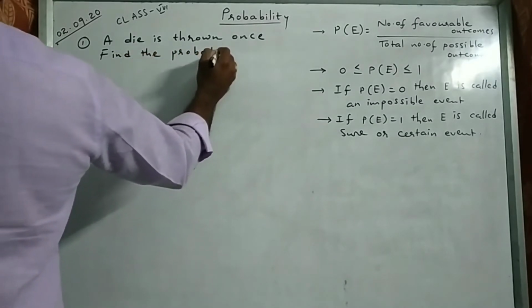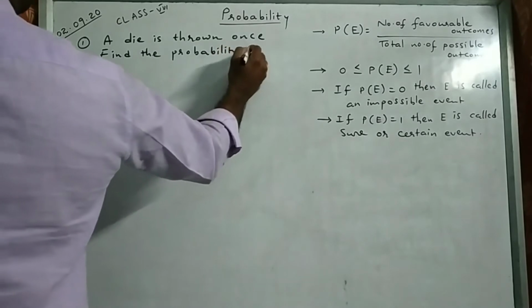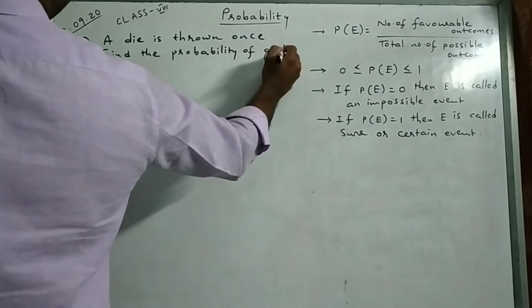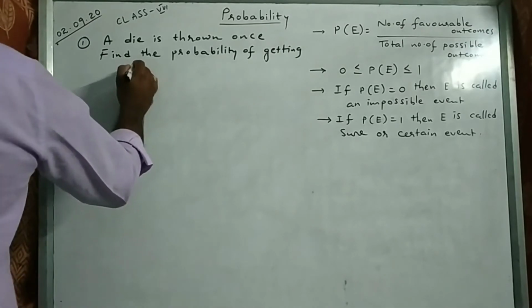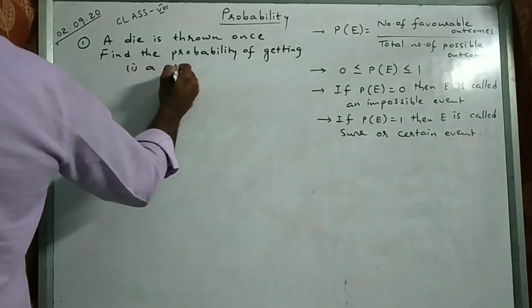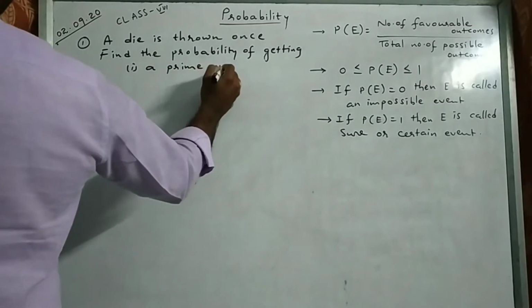Find the probability of getting, first one, a prime number.